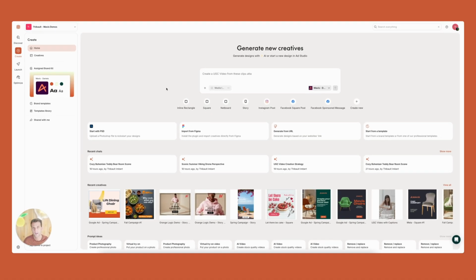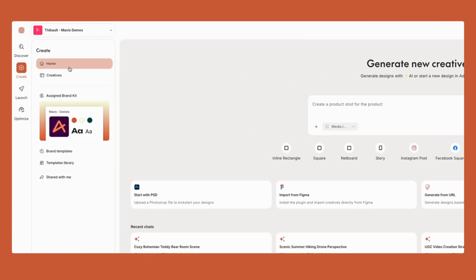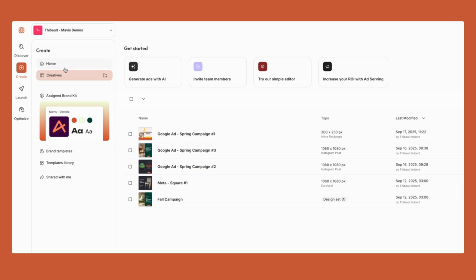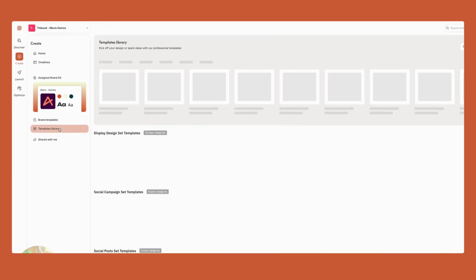So we're now here in Create, and in the Create experience, this is where we're going to be creating our content, our ads. You can see on the left nav, you've got the home, you've got creatives. Creatives is where you have your projects that you've created. You have your brand kit, the brand templates that you could create to make sure that you create content and your team creates ads and content sticking to a specific template. You have the templates library.